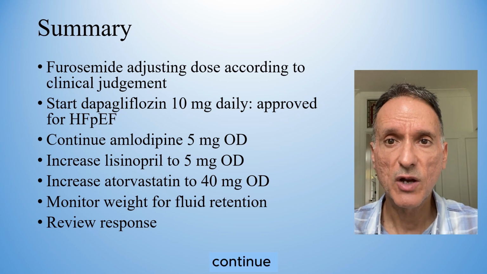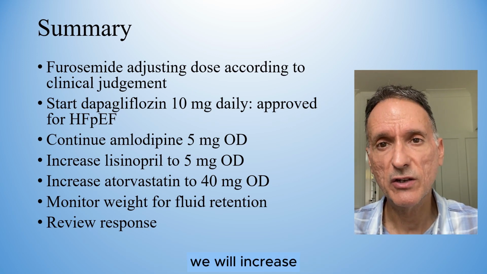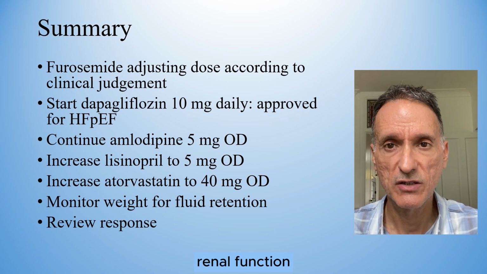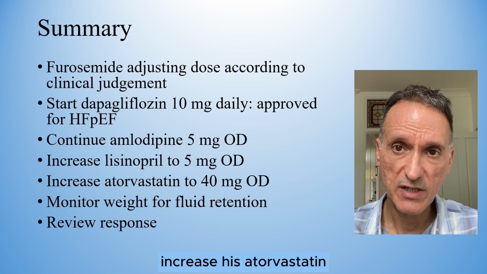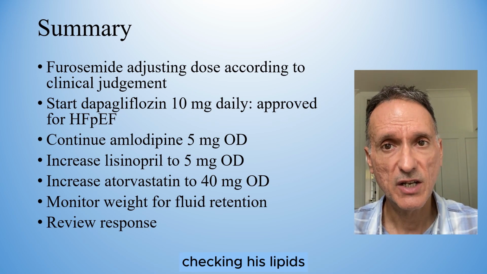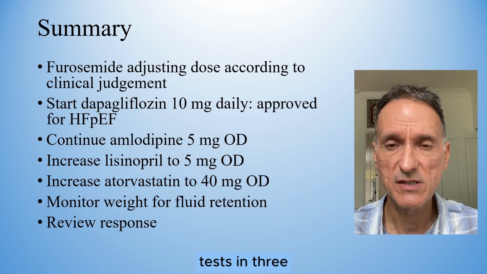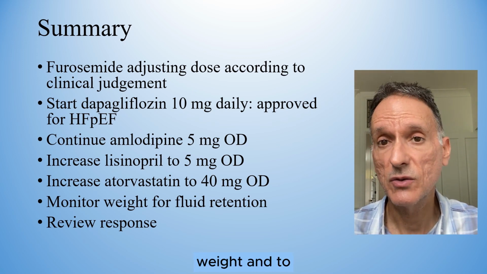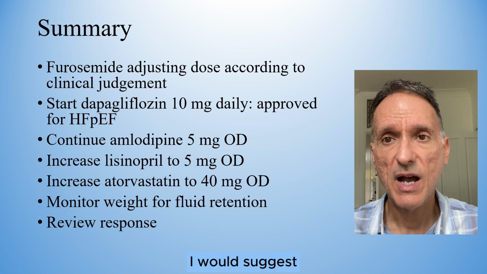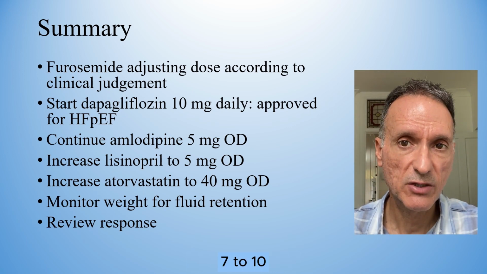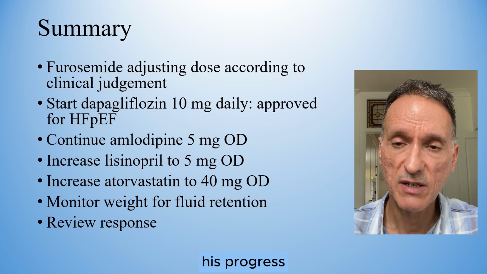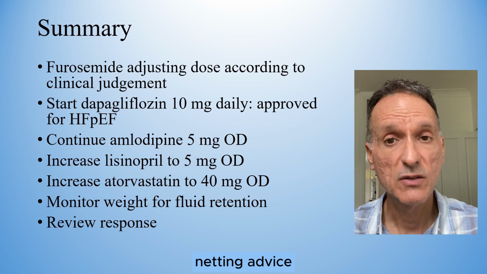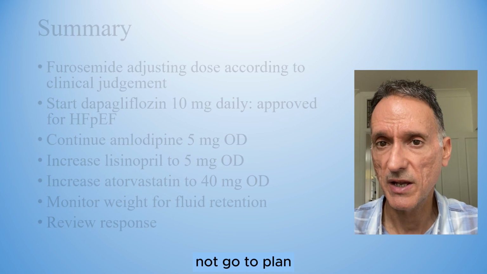We will also continue amlodipine 5 mg daily and we will increase lisinopril to 5 mg daily, monitoring his renal function. We will also increase his atorvastatin to 40 mg daily, checking his lipids and liver function test in 3 months. And we will advise him to continue monitoring his weight and to let us know any concerns. I would suggest that we see him possibly 7 to 10 days later to review his progress and medication, but we'll also give him very careful safety netting advice to come sooner if anything does not go to plan.